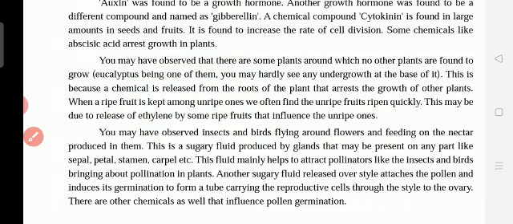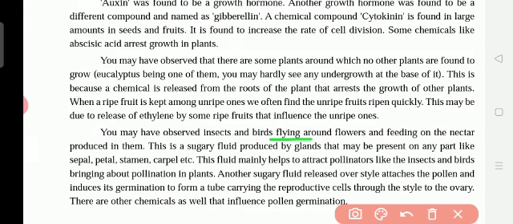Okay. So you may have observed insects and birds flying around flowers and feeding on the nectar. In the flowers, juice is there, and it is taken by the insects. In the juice what is there? Sugar is there. Yes, so that juice is a sugary fluid. It is present in the sepals, petals, stem and carpel of the plant, so it is called nectar. Because of that, pollination, cross pollination, self pollination takes place. Again we get new seeds and new plants. Reproduction: re means again, productive means giving birth to new plants or new babies. It is called reproduction.